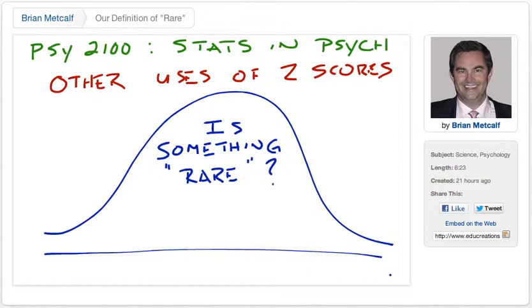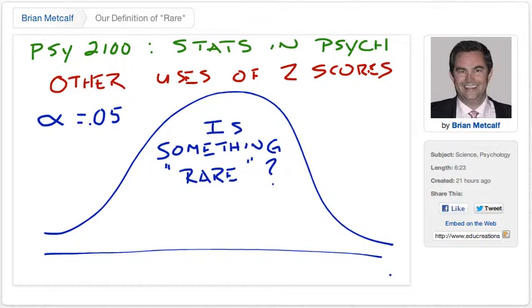Another very popular common use of z-scores is to answer questions like this that I have here. Questions like, is something rare? In psych research and in psych stats, we have a very specific definition of rare, and that is things that happen less than 5% of the time. So we are going to be referencing something called alpha, the Greek letter alpha, and alpha in psych research is often set at 0.05, meaning a proportion of 0.05.